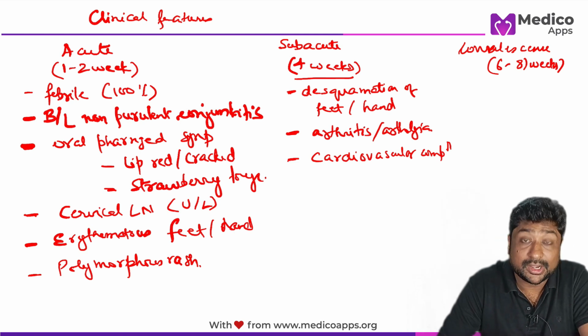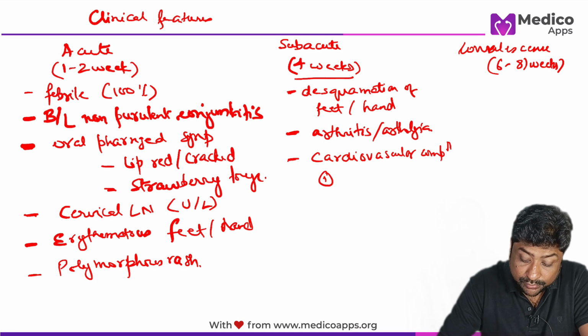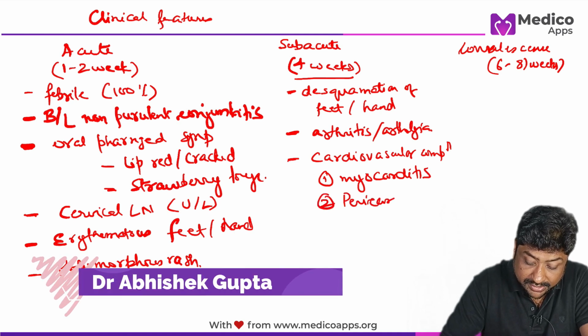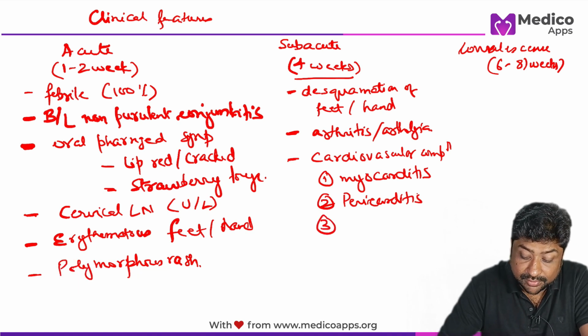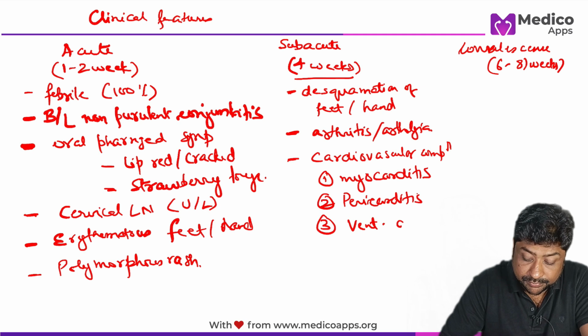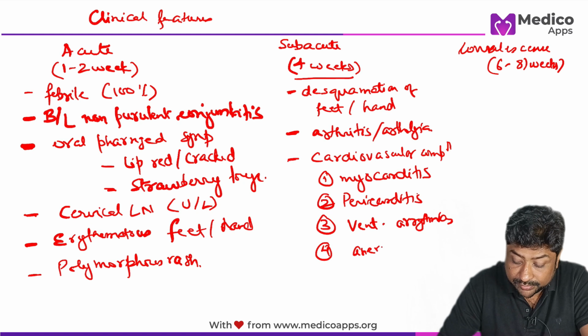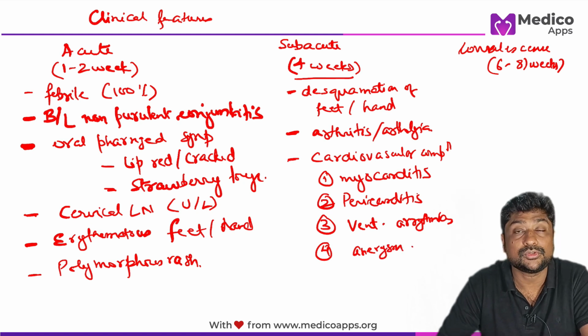So what are the important cardiovascular complications? You will have myocarditis, pericarditis. You can have even ventricular arrhythmias. You can also have, because of the destruction of the muscular layer, aneurysm formation.